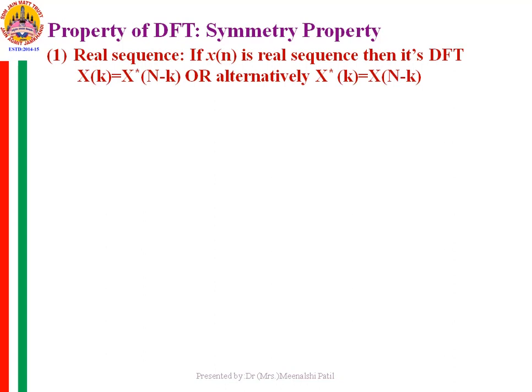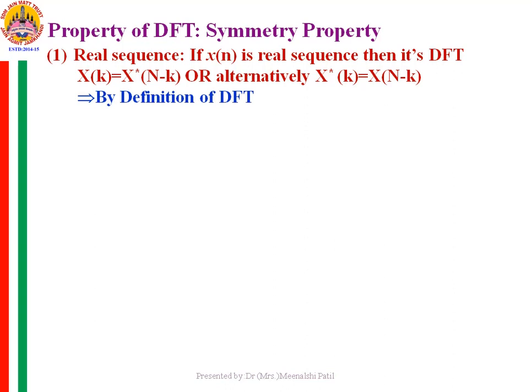Suppose that x of n is a purely real sequence, then its DFT X of k is equal to the conjugate of X of N minus k. Or alternatively, we can also say that the complex conjugate of X of k is equal to X of N minus k. It's capital N, the length of the DFT.